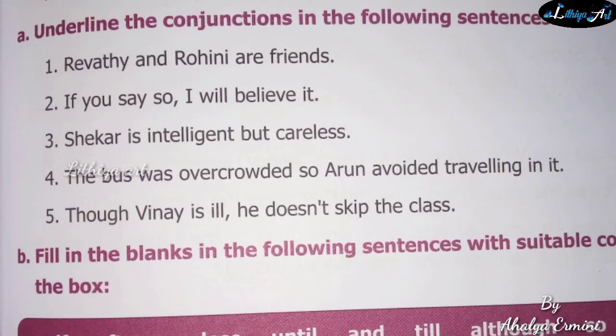Underline the conjunctions in the following sentence. Revati and Rogini are friends. Children, find out the conjunction in the sentence. What is the word? And. Very good. Like this, you do the other exercise. Okay? Let's see the next exercise.